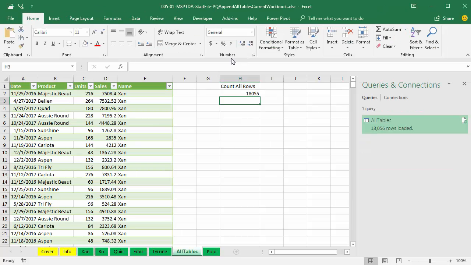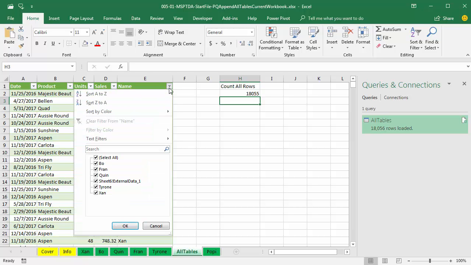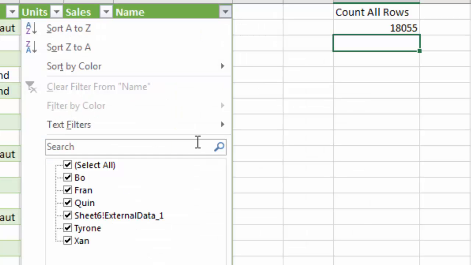Well, when Power Query exported this, remember the name column is the name of the Excel tables. And if we go to the filter, and by the way, the filters are awesome, whether they're in Excel, Power Query, the data model in Power Pivot or Power BI Desktop. Anytime you click a filter icon, it will give you a unique list of items. And there it is.